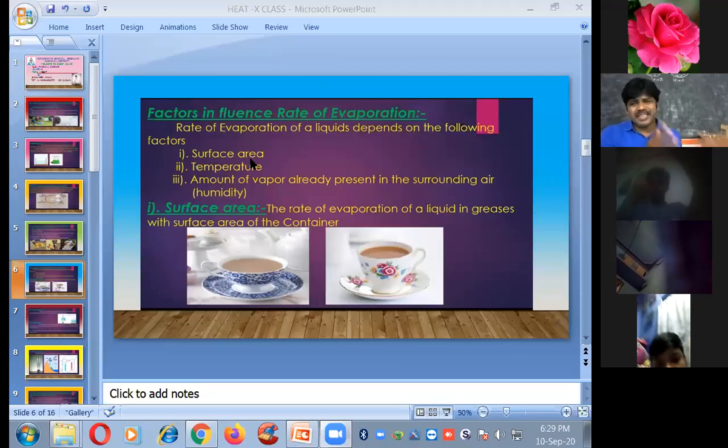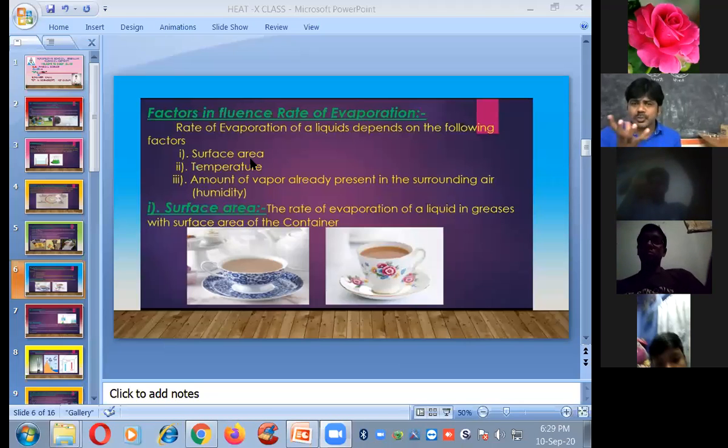Now keep these two in your house, on the dining table or at any place. Suppose you take one saucer and another one a cup. Now keep these two bowls in an open place. After 1 hour or after 2 hours, which one evaporates quickly? Yes, type your answers.